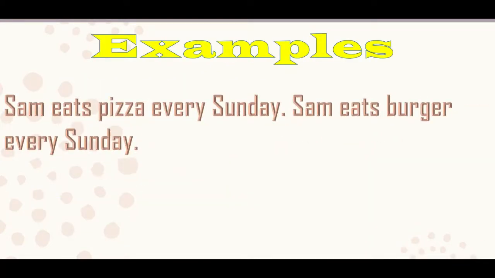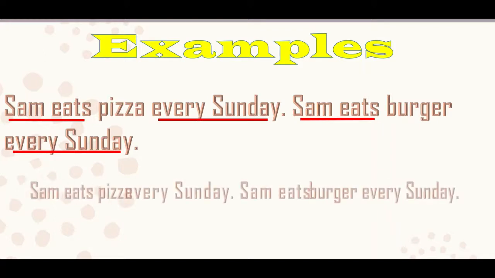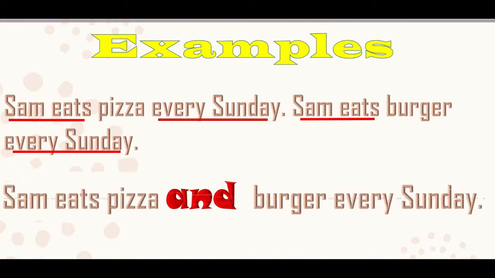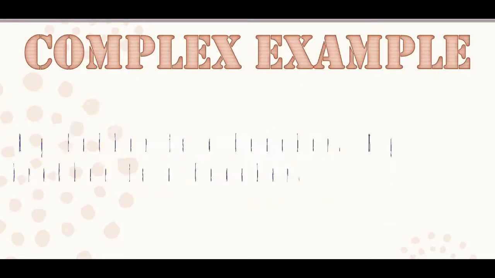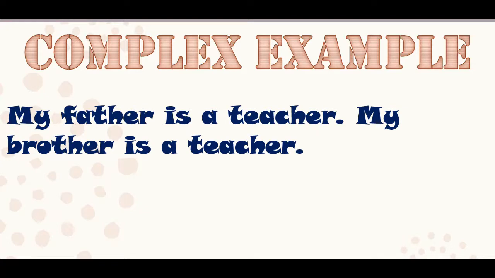For example, Sam eats pizza every Sunday. Sam eats burger every Sunday. A lot of repetition in both sentences, right? Sam eats, every Sunday, every Sunday. So, what are we going to do? Well, we are going to cut short the sentence by avoiding the repetition and using and. So, these two sentences have become Sam eats pizza and burger every Sunday. Got it? Now, let's move on to one complex example.